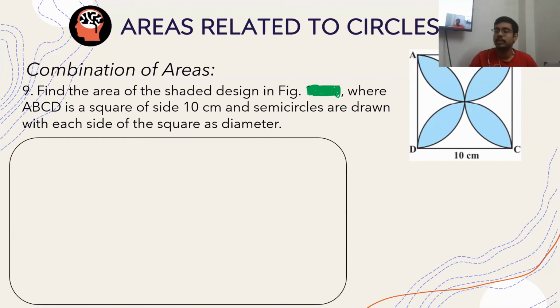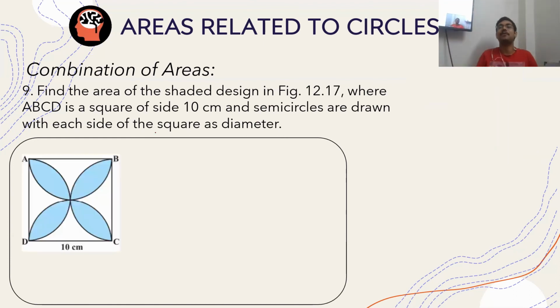Okay, so let us solve this. This is a kind of tricky problem. Now let us bring it into the solution panel and discuss. Let us assume the areas like A. So the side is 10 centimeters here, and this is precisely the diameter of the semicircles. So the radius of the semicircle is equal to 5 centimeters.